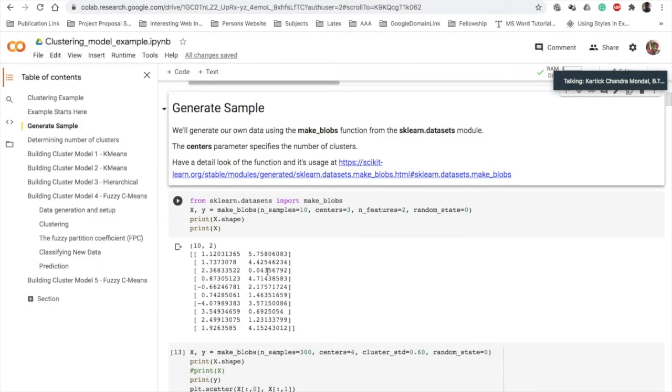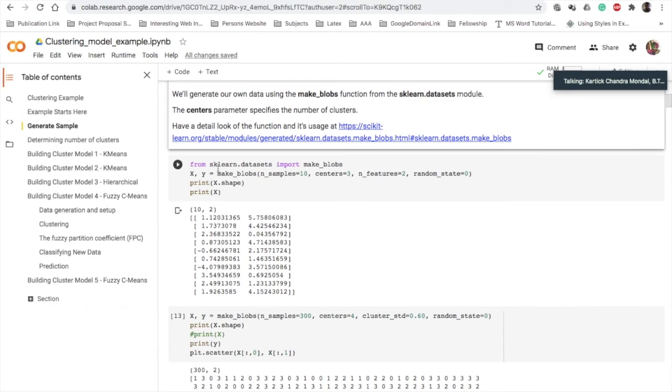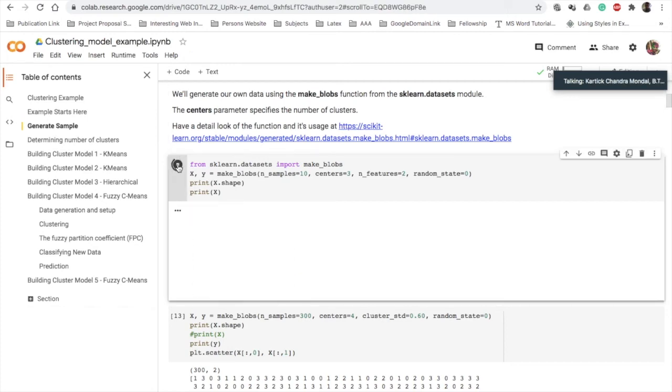Let's go ahead with the example. From sklearn.datasets you have to import make_blobs. And this is how make_blobs looks: you have the number of samples, say you have collected 10 samples or 10 data points, and 3 cluster centers present in the blobs which you have defined, and the number of features, two features. In this way you define it and the dataset will be created.